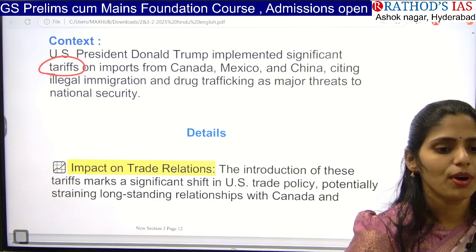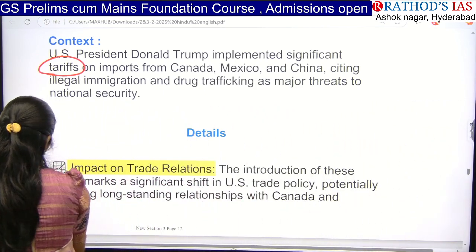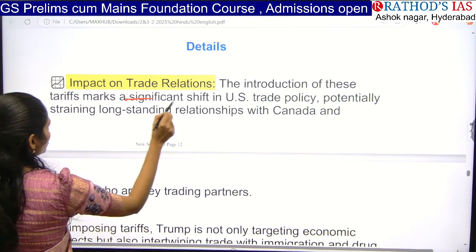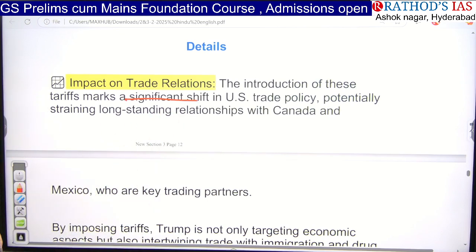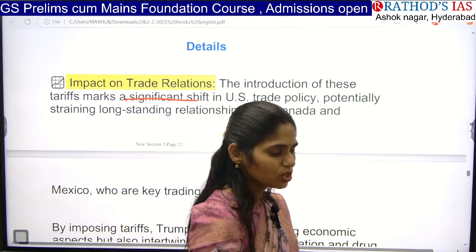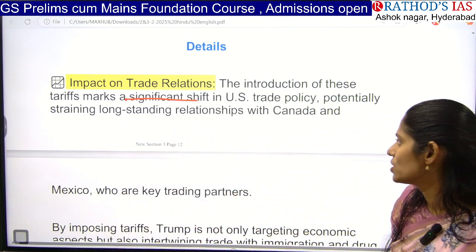If you see some important details, you can understand that there is an impact on trade relations. The introduction of these tariffs makes a significant shift in US trade policy, and whenever they increase the taxes or import duties on other countries with which they have good relations, these relations are going to be strained.